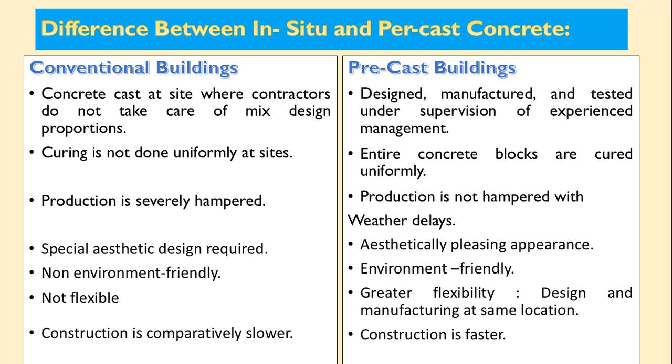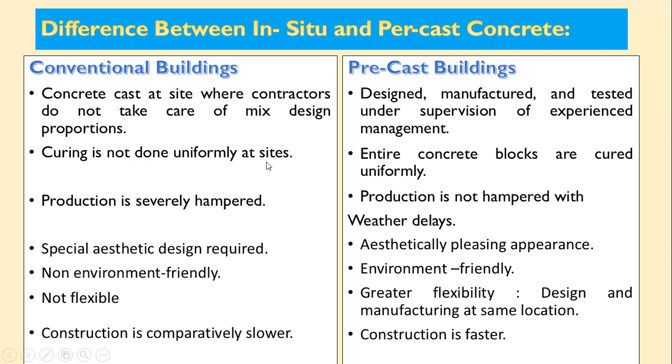to maintain the proportions. But in case of precast buildings, these are designed, manufactured and tested under supervision of experienced management, as everything is under control in the factory while manufacturing a particular element. So designing, manufacturing, testing, everything is well supervised under experienced management. So quality maintenance is very important, and under this, quality is maintained.